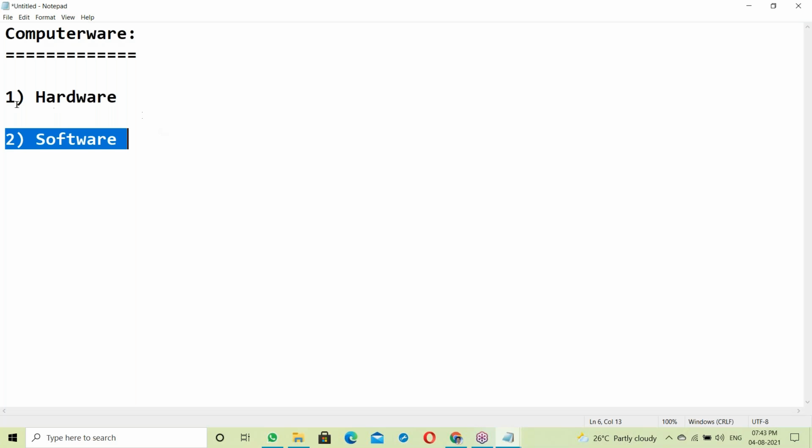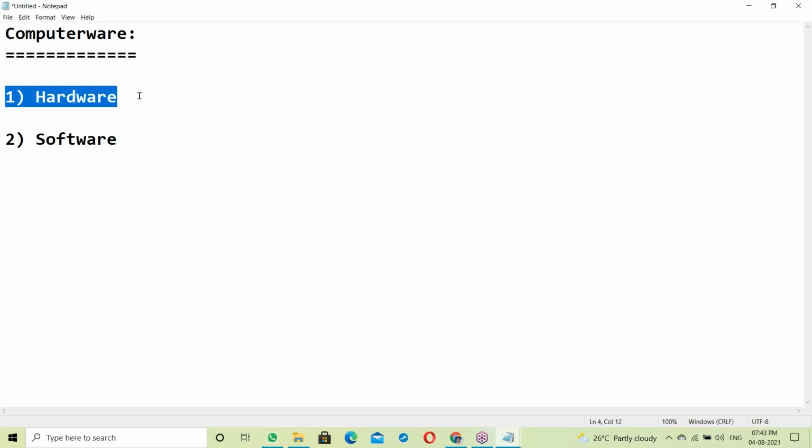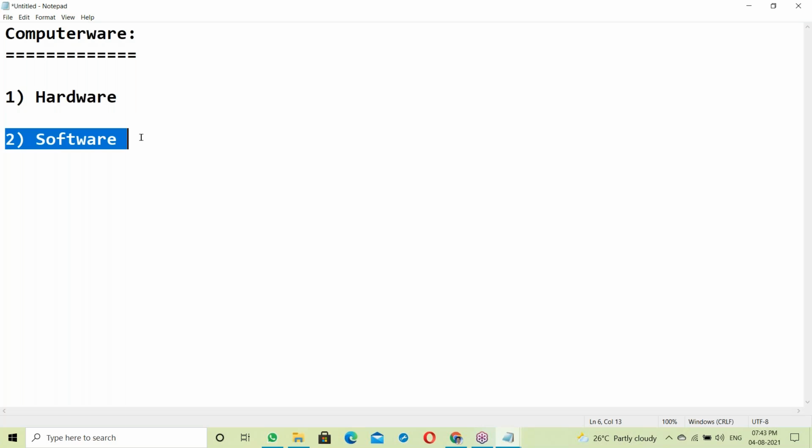Hardware means the physical components of a computer, like keyboard, mouse, monitor, all these hardware components. We can touch all these parts, but this is not our part. Our part is software. We are software engineers. So let us start with software. So what is software?